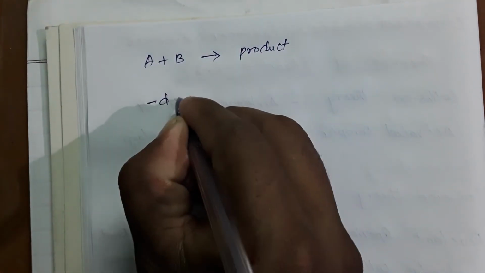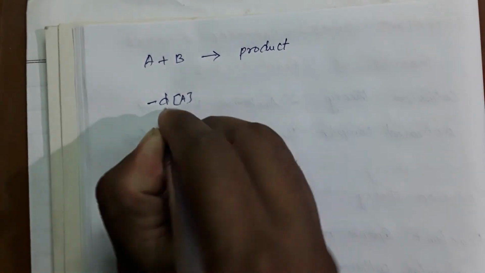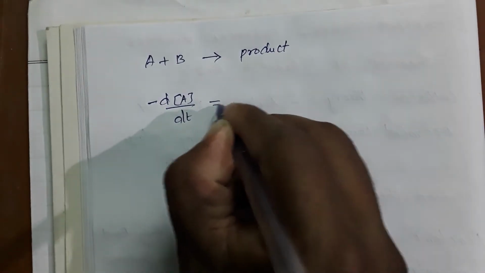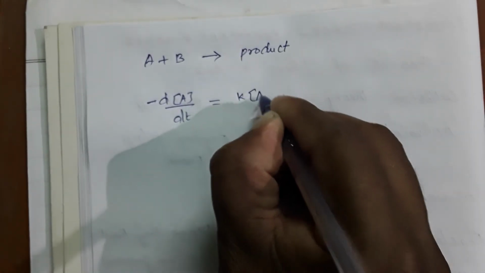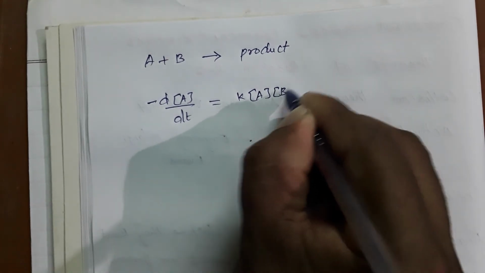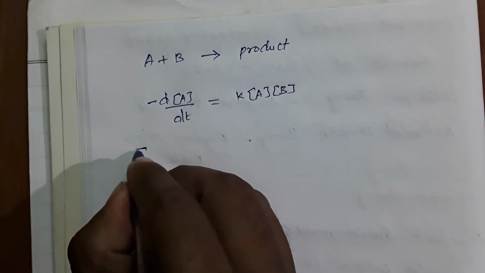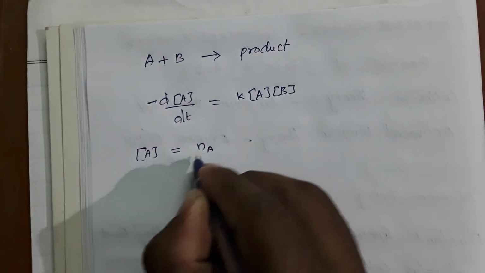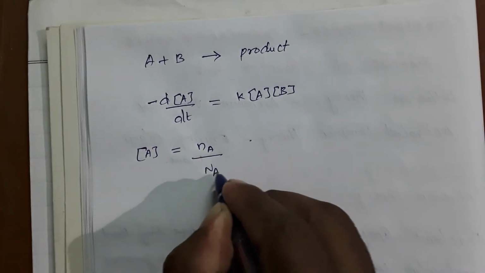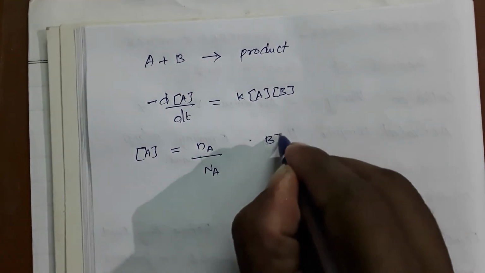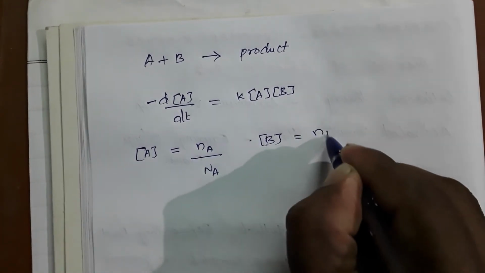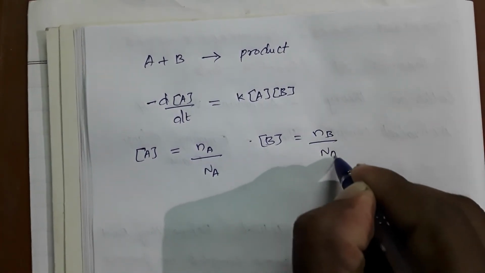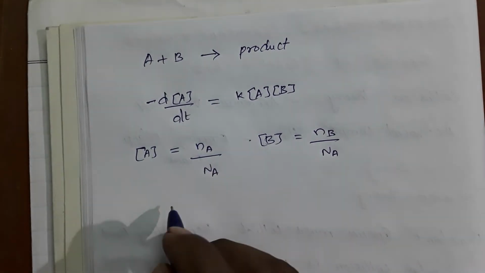For this, minus d of A by dt is equal to k of A and B. Here the concentration of A we write in terms of number of moles divided by Avogadro number, and the concentration of B as Nb by Na, and substitute in the above equation.